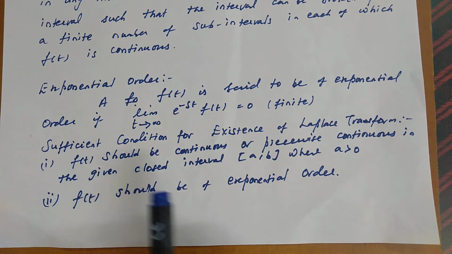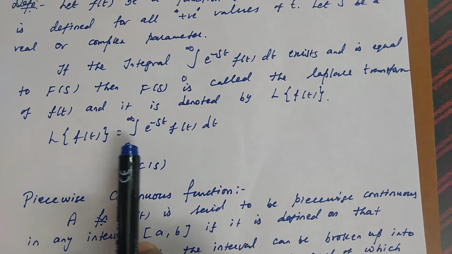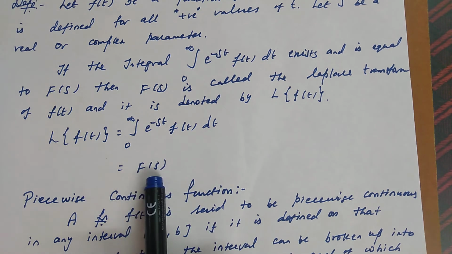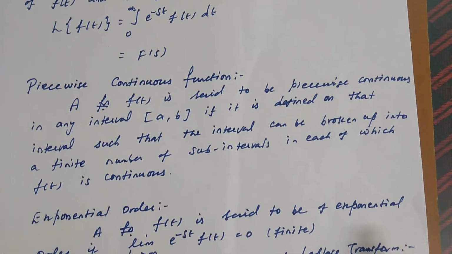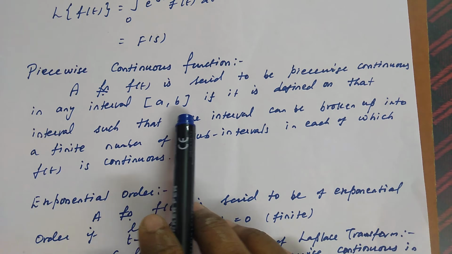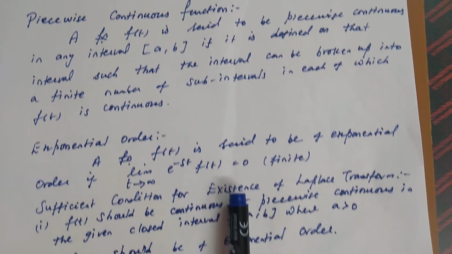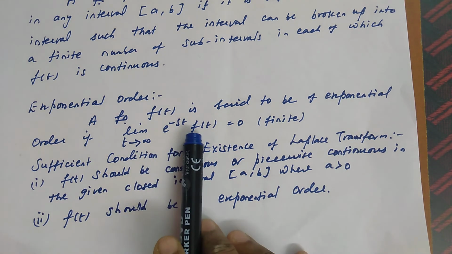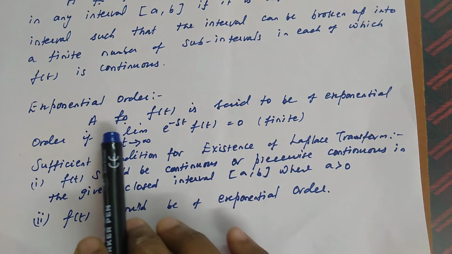So these are the very important definitions. First one is the definition of Laplace transform: L of f of t is nothing but the integral from 0 to infinity of e power minus st f of t dt. Then the result is in s, that is, a function of s. Then the next one is piecewise continuous. That means the closed interval can be divided into many subintervals, and in each subinterval the function is continuous. Then the next one is exponential order. The function is said to be of exponential order if the limit as t tends to infinity of e power minus st f of t equals 0 or some finite value. Then we can say that the function is of exponential order.